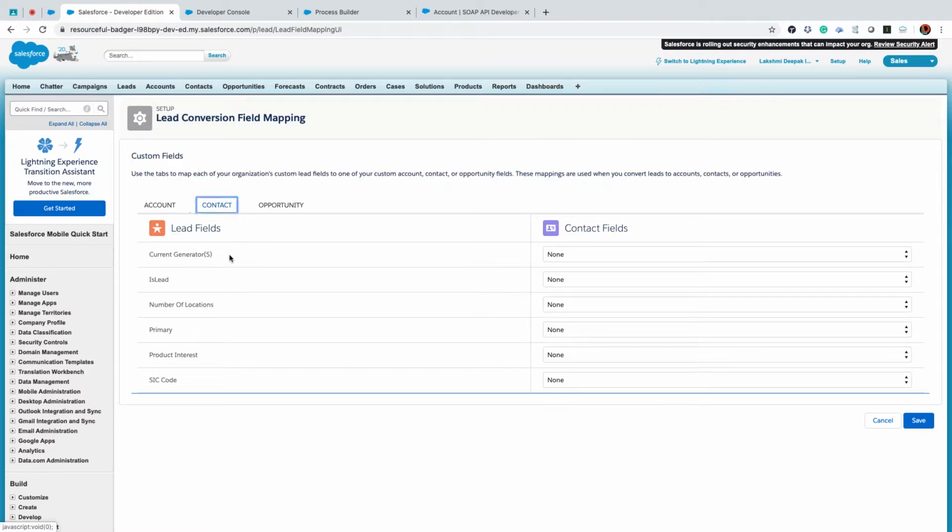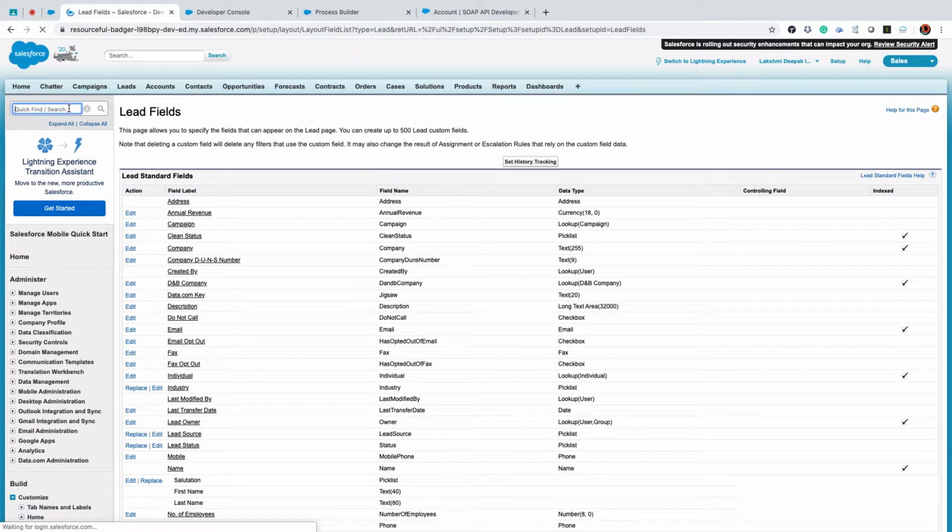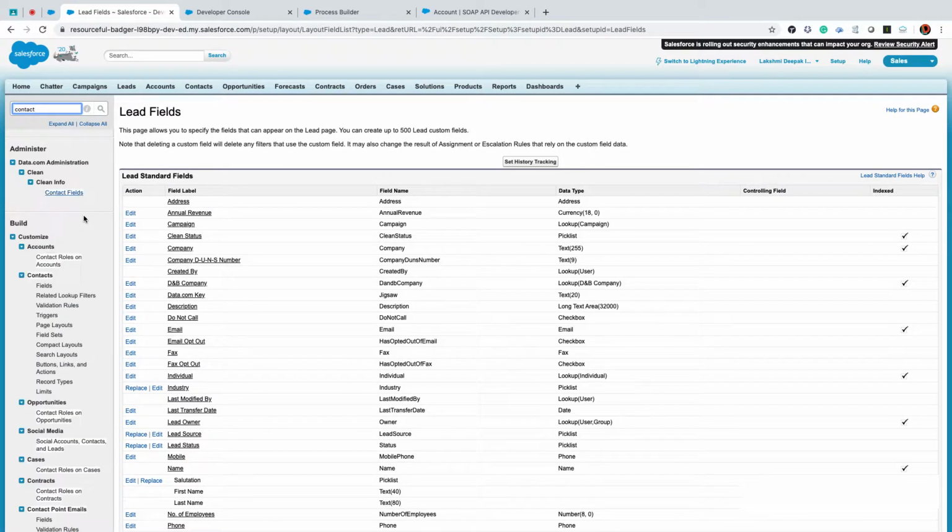I'll go to my contact. Now you can see is lead is there, right? Now I'll say is lead. So what happened? Whatever value I saved in my is lead, it will be tagged to contacts. So save.